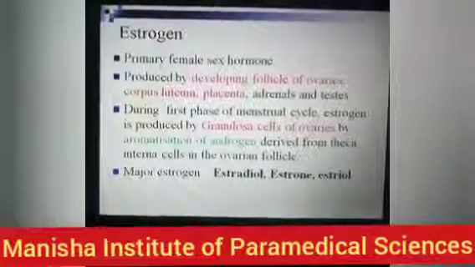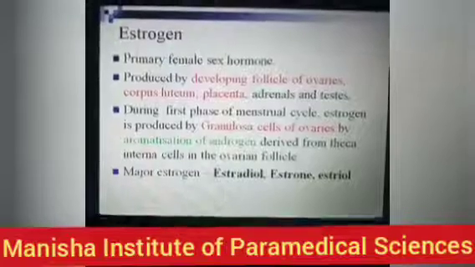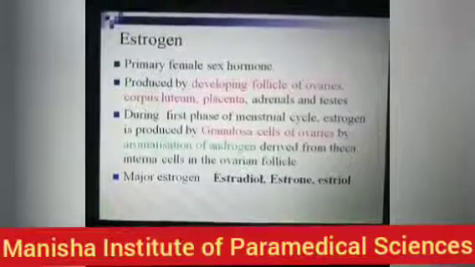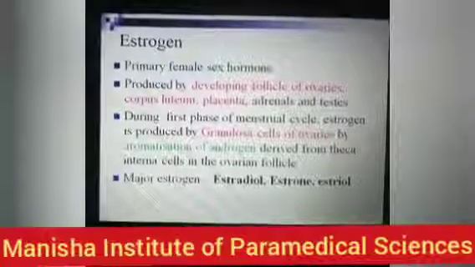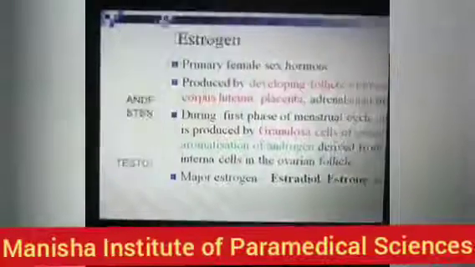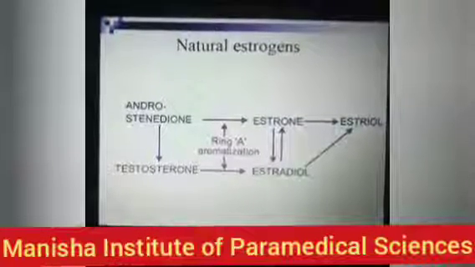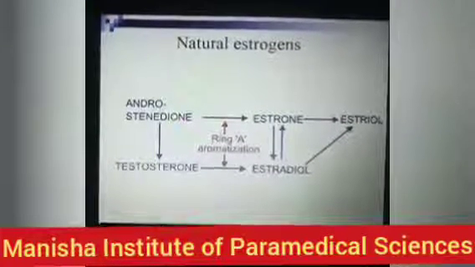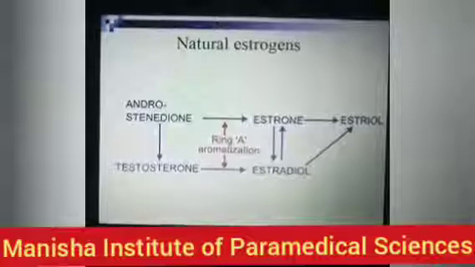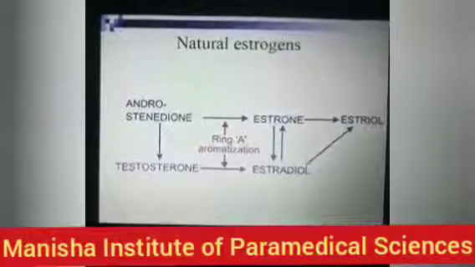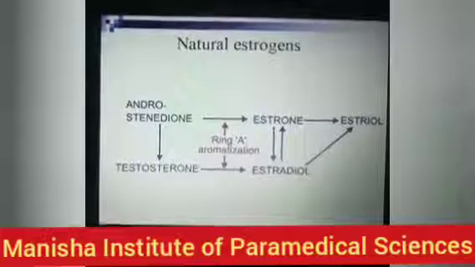The major estrogens are estradiol, estrone and estriol. These are the natural estrogens. How are they synthesized? Dehydroepiandrosterone is converted into androstenedione.